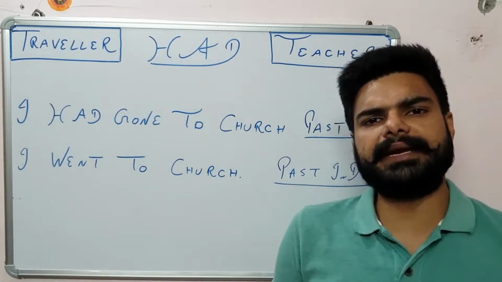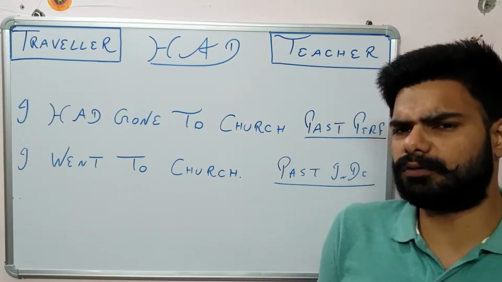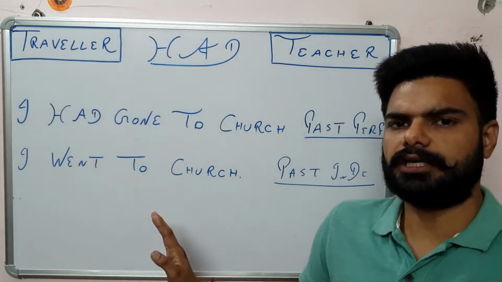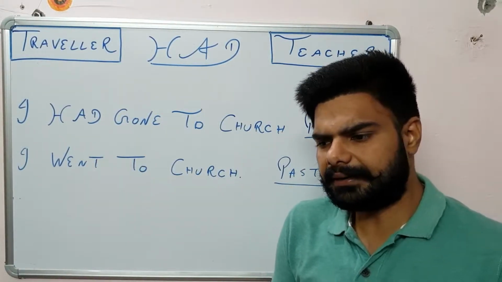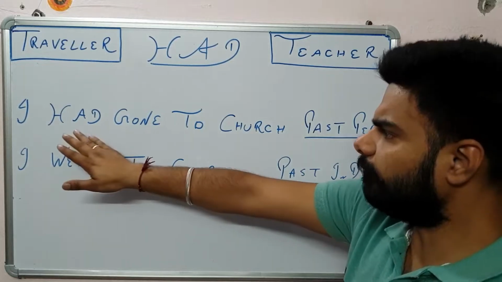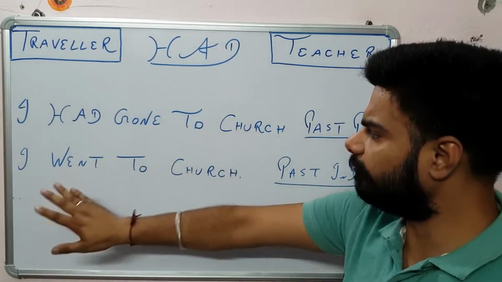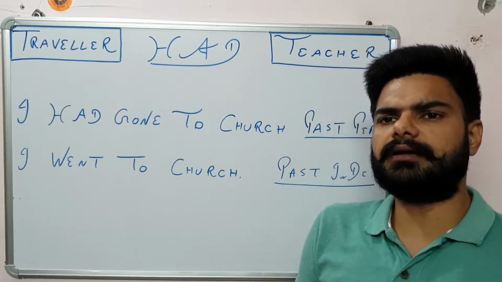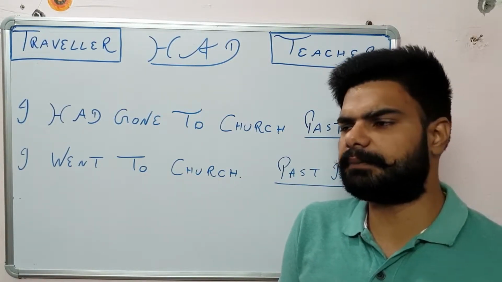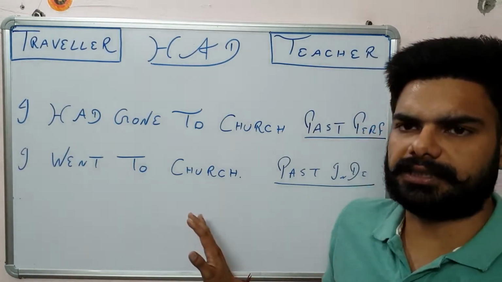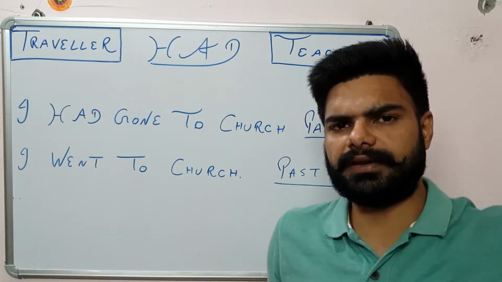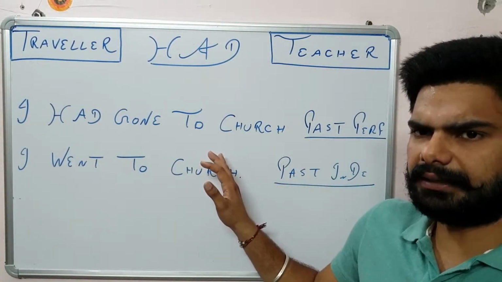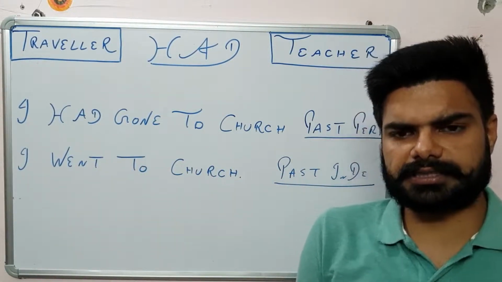If we're talking about the meanings of both sentences, although they are the same, how do we use them? When do we use "I had gone to Chandigarh" and when do we use "I went to Chandigarh"? Some people think that for any recent past you can use "I went to Chandigarh," and if there is a talk about a long time ago, then you have to use "I had gone to Chandigarh." But this is a wrong version.